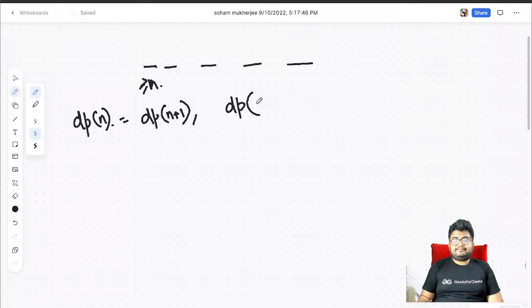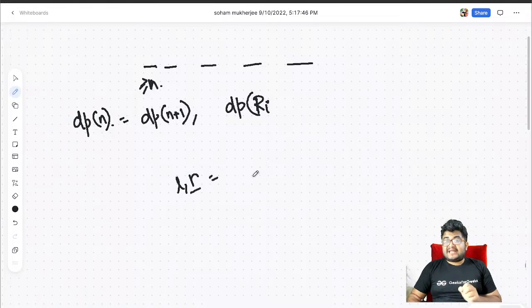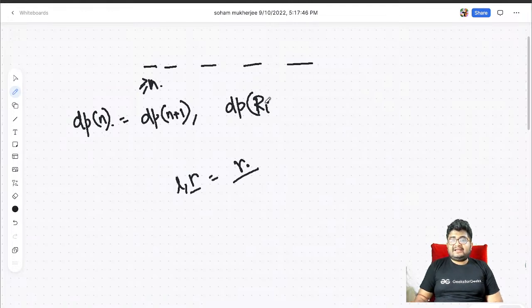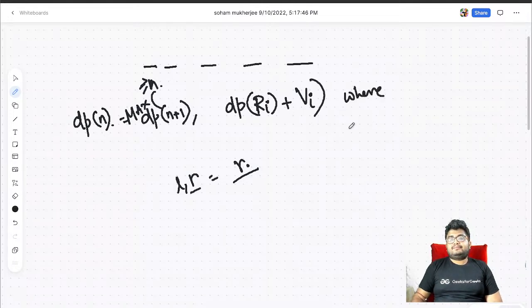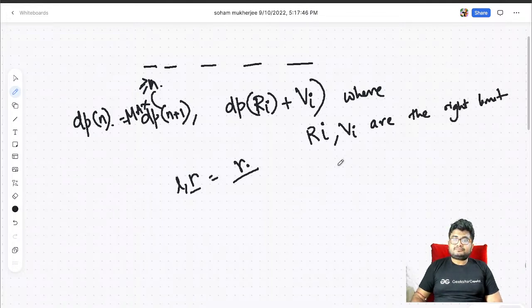dp of ri, you directly go to ri because let's say you choose a range L to R, then you cannot choose any other range in this segment. So the next point you should start at is R. So you will directly go to ri and you will add its value to this. You want the maximum out. So the maximum of this, where ri comma vi are the right limit and value for ranges starting at i.